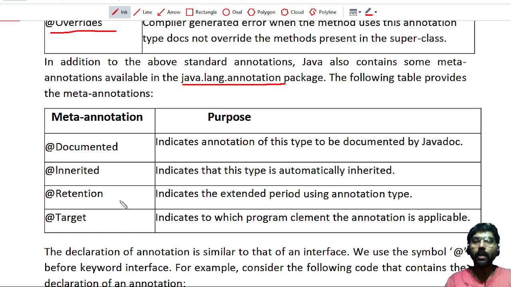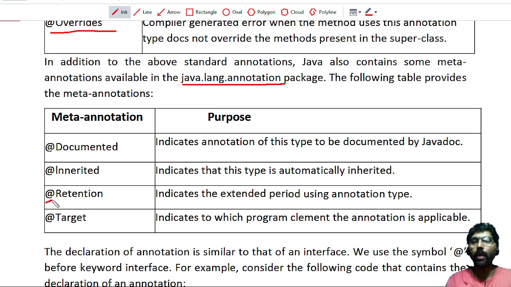That means the annotation is stored in the class file and available at runtime. If I want that annotation only within the class, then I have to write RetentionPolicy.CLASS.